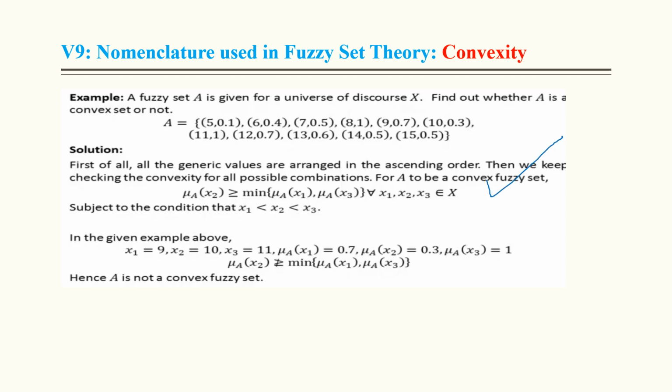A fuzzy set A is given for a universe of discourse. Find out whether A is convex or not. With the help of the values 0.1, 0.6, 0.4, 0.5, 1, 0.9, first it is increasing, then 0.4, 0.5, 1, again decreasing 0.7, 0.3, and again it is increasing to 1, right? So that's why it doesn't follow the property of convexity.